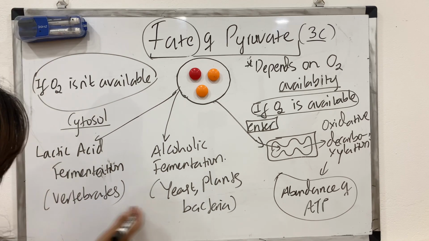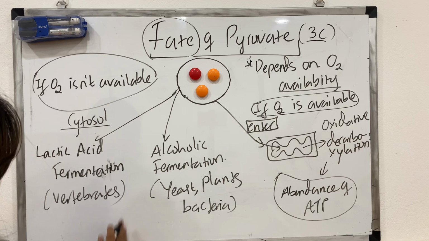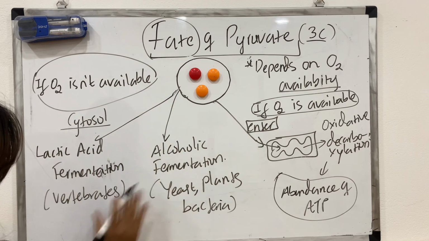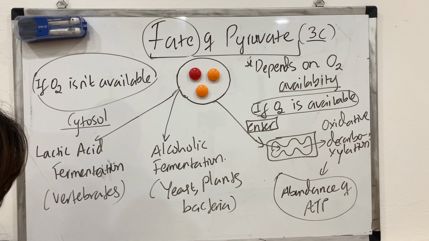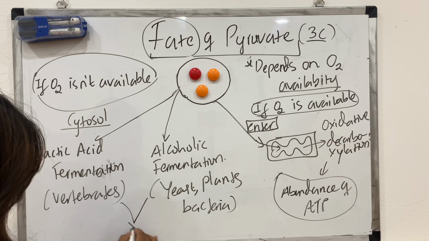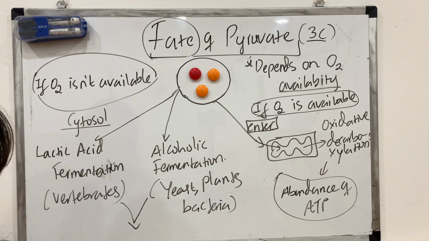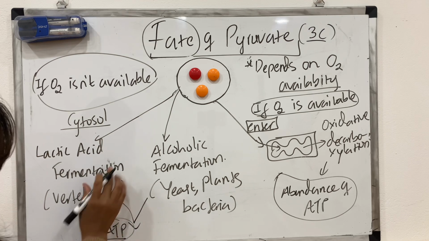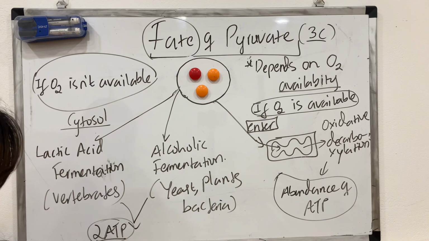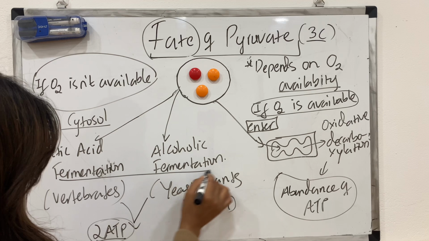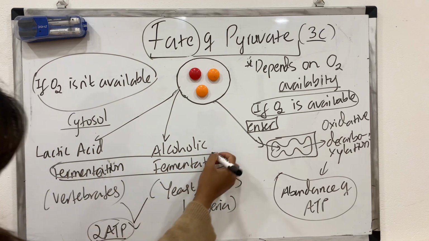You know that everything happens for a reason, right? So why does pyruvate have to undergo fermentation, especially in the absence of oxygen? See, the reason is to sustain glycolysis. Remember, glycolysis generates 2 ATP, right? So the fermentation process will sustain glycolysis to keep producing 2 ATP per glucose.